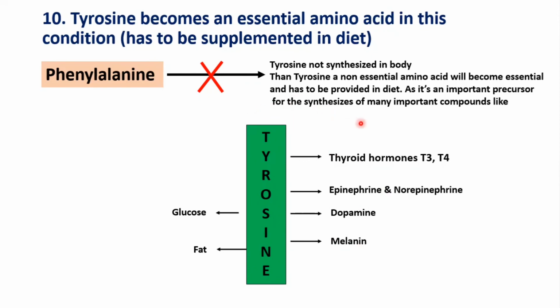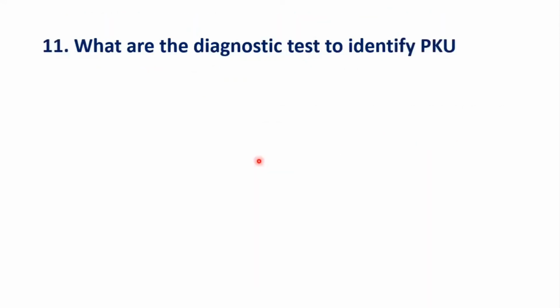So you can score more marks rather than just writing that phenylalanine cannot form tyrosine, so tyrosine is not synthesized. You can just show why you have to supplement tyrosine in the diet, because it is a precursor for these important compounds.